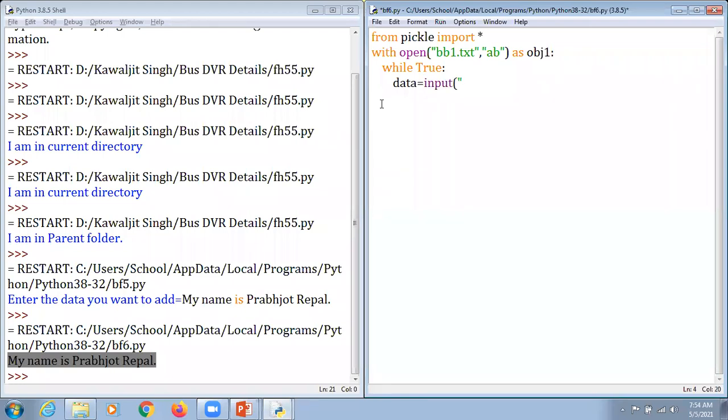So we can mention enter your data is equal to, and then close this one. It makes sense that the data is being added in that particular file. Next, for entering that particular data, we make it very clear that we are supposed to write the data within that file. So we just mention dump here, and then the data, and then the file object. Okay, so one time the data is being entered.